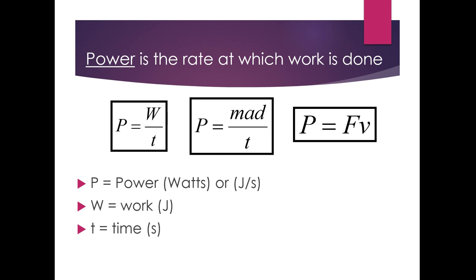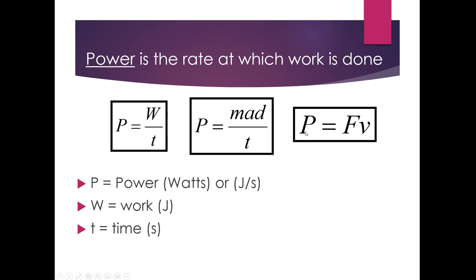Power, we've mentioned a little bit, is the rate at which work is done. So we have this equation, P equals W over T. Power is work divided by time. And from the previous lesson, we know that work is equal to mass times acceleration times displacement. So we can also say that power is equal to mass times acceleration times displacement divided by time.